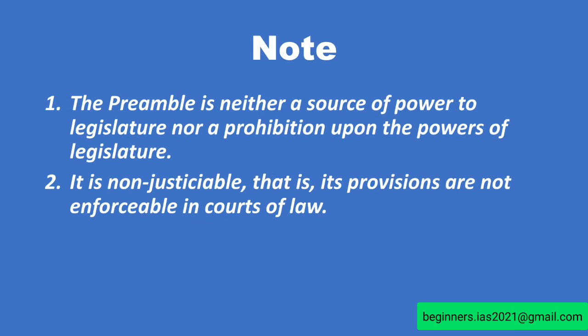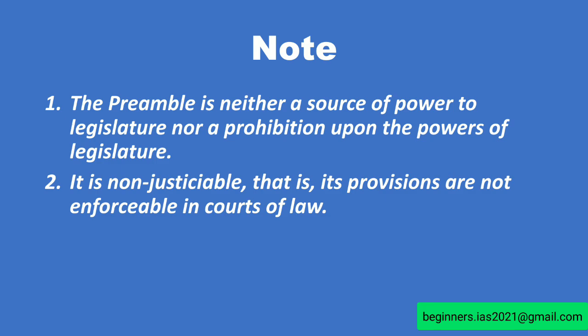Let us move on with a few important notes related to the preamble. The preamble is neither the source of power to the legislature nor a prohibition upon the powers of the legislature, which means it is non-justiciable also. That is, its provisions are not enforceable in a court of law.